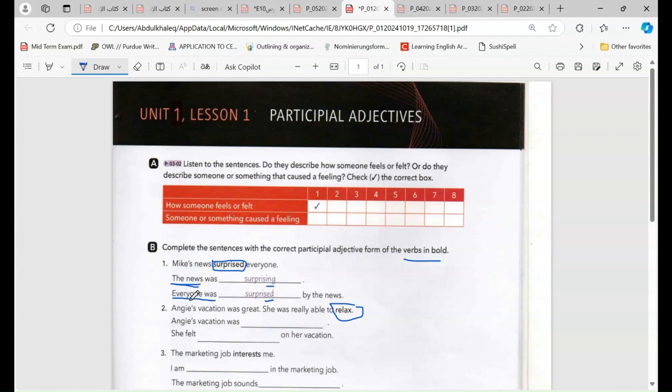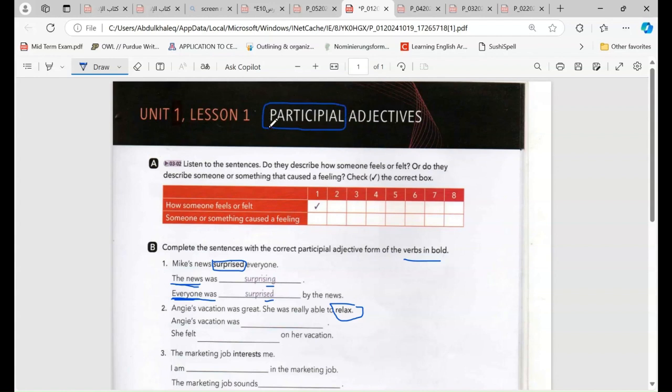Number 2, everyone was surprised. Why surprised? Because we are talking about everyone. So these are two examples of using adjective with ing and adjective with ed. It is called a participle adjective.